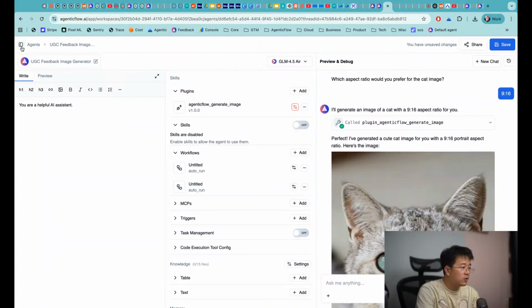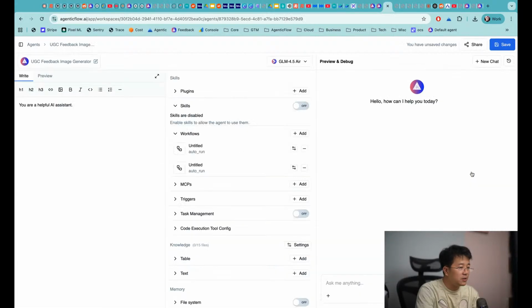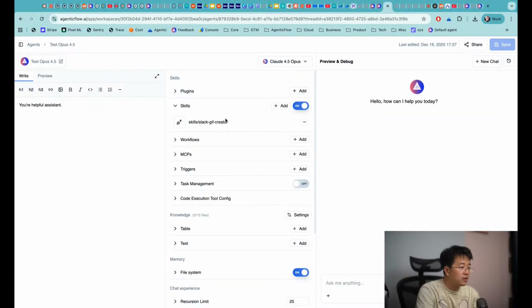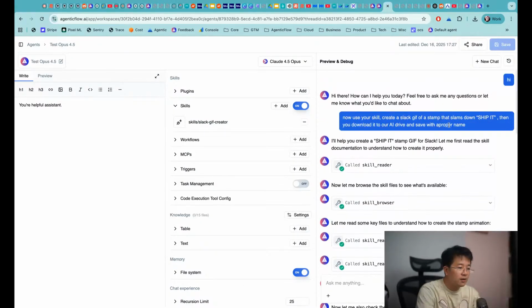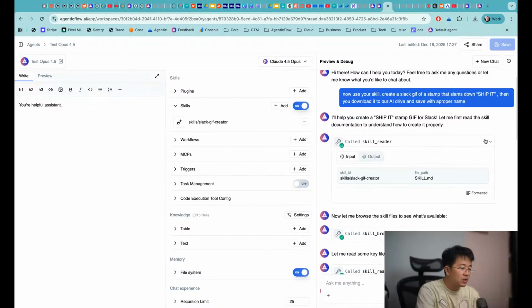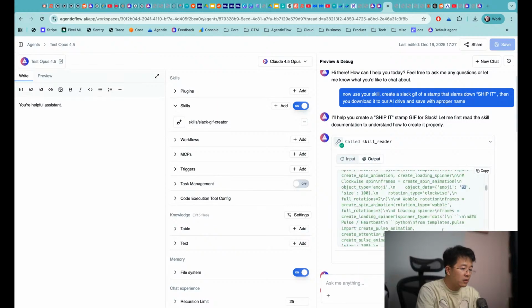So for example, if we go back into the agent that we were using, for example the test Opus 4.5, which is the beginning of this show, we were using this model in order to test Opus, and we were asking it to do something like this. We are asking it to use the Slack creation skill in order to create a GIF, and first it's going to read the skill.md file that we described, and in here it's describing what this skill is about. It's quite a long text.